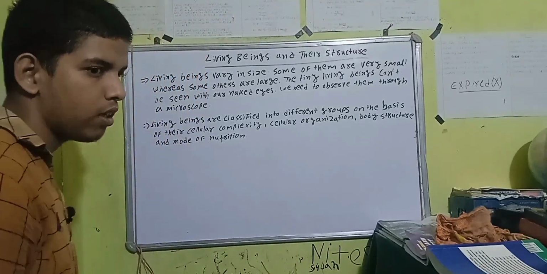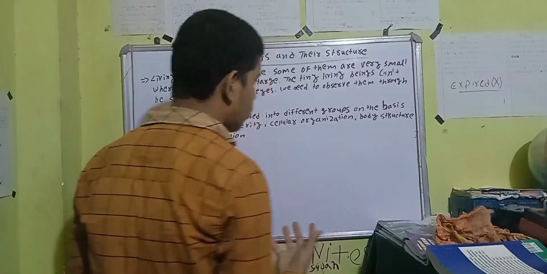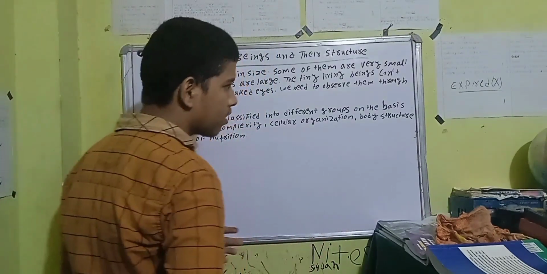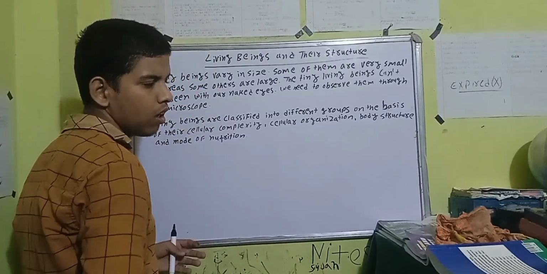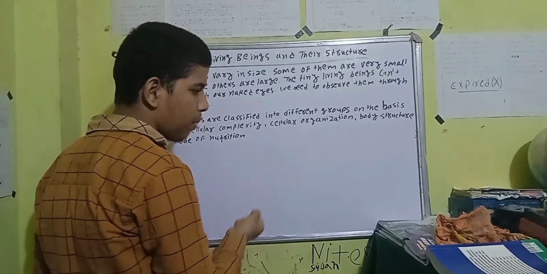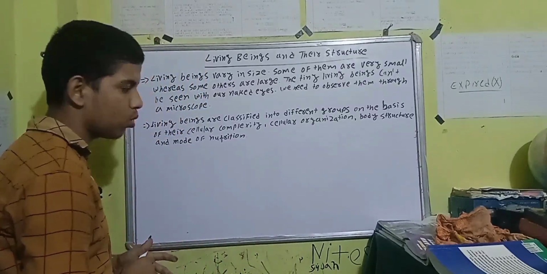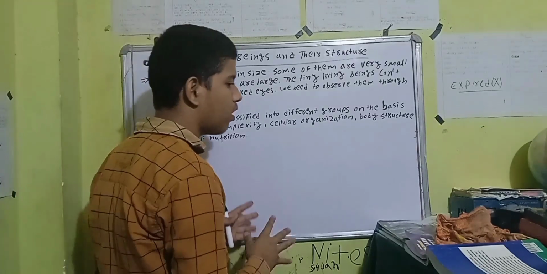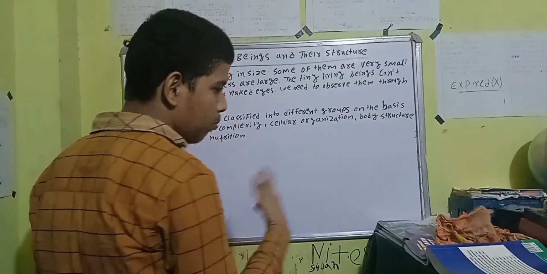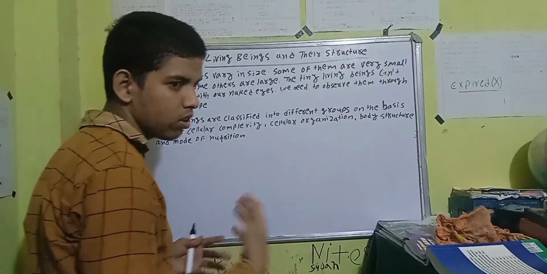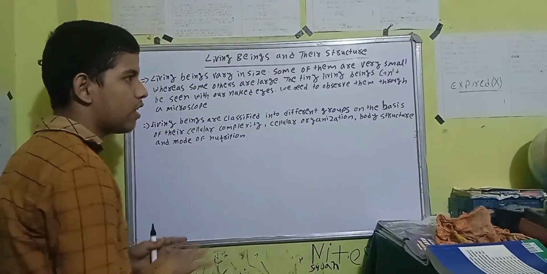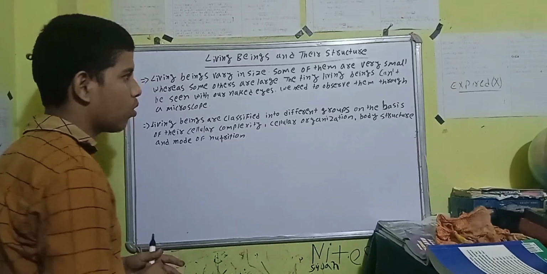And if you talk about the smallest living beings, those are bacteria, different small microscopic organisms. Big ones are blue whales, sharks, elephants, giraffes. They are the biggest living organisms.